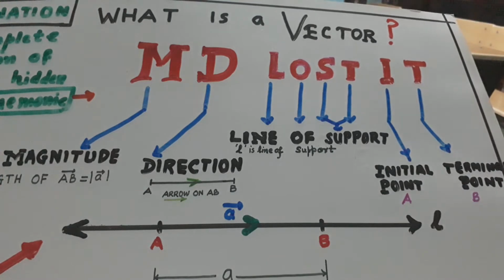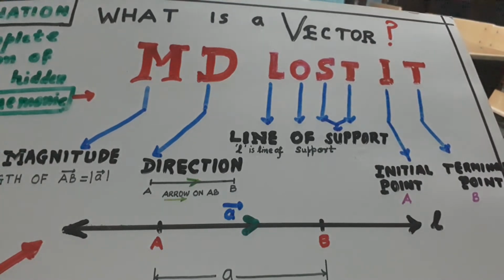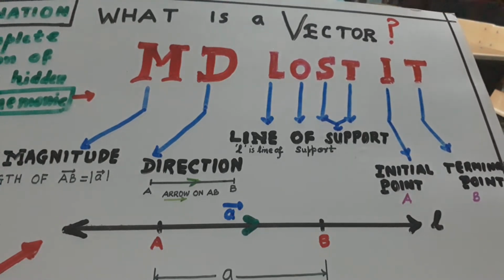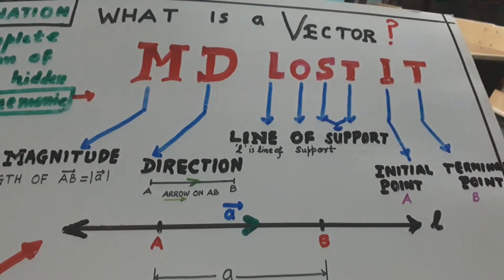So this is what the vector is, the complete definition. The vector has magnitude. Now look here. There is a line before you with small letter l, and A and B are 2 points on this.